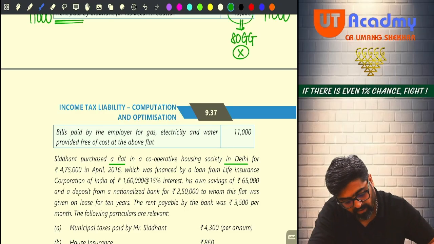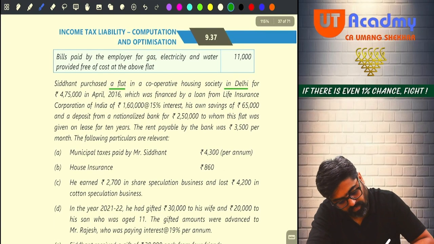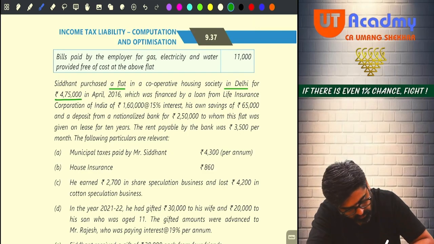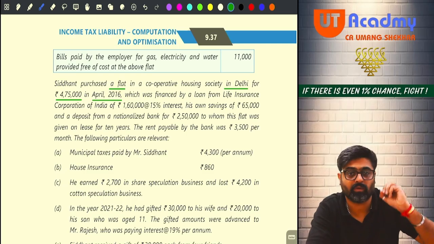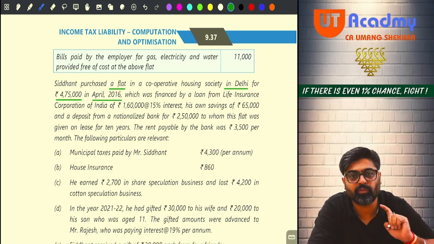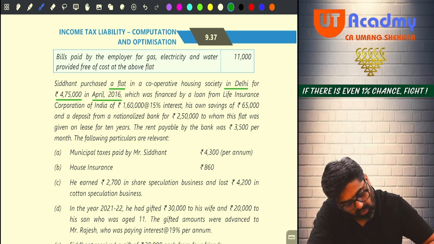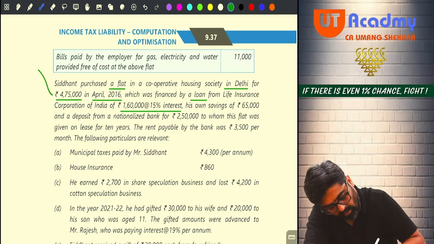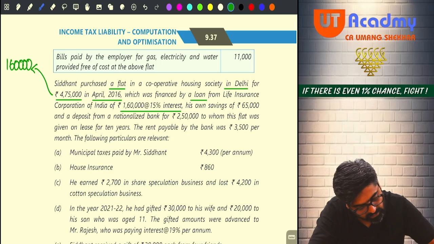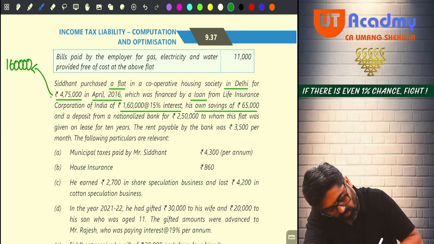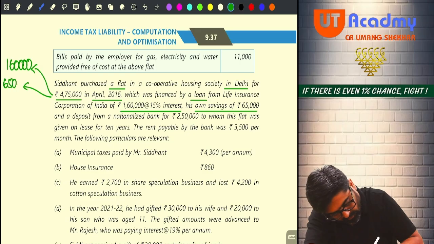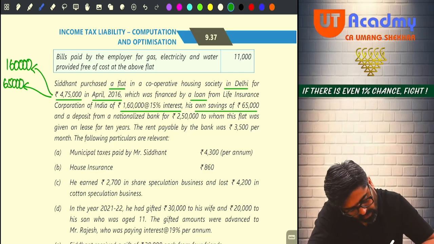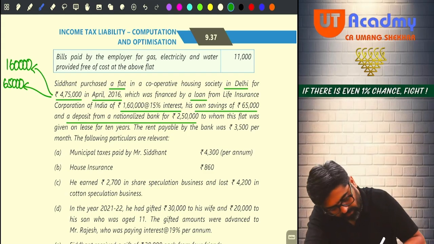Now that flat in Delhi, how much cost was there? 4,75,000, and you acquired this in April 2016. Now how did you get this 4,75,000? They are saying that a loan you have taken from LIC, 1,60,000 at 15% interest. So you took the loan of 1,60,000. Then own savings 65,000. And a deposit from a nationalized bank of 2,50,000.